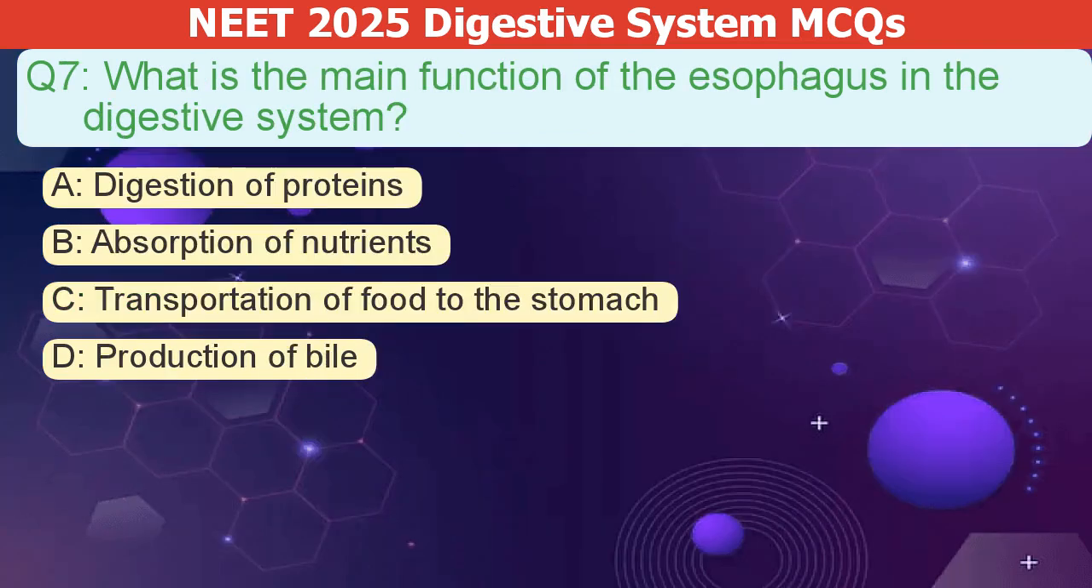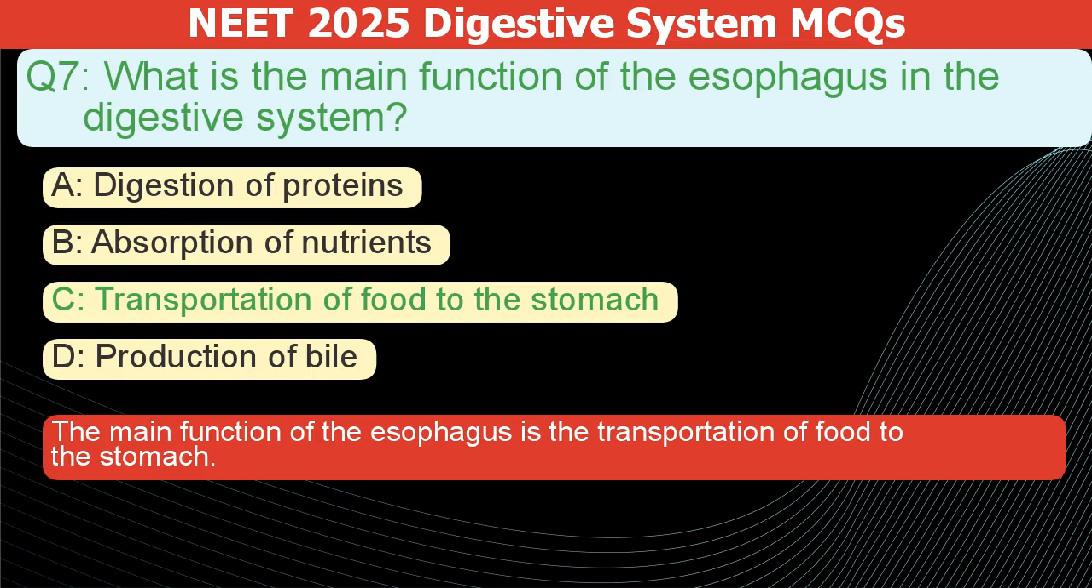What is the main function of the esophagus in the digestive system? A. Digestion of proteins. B. Absorption of nutrients. C. Transportation of food to the stomach. D. Production of bile. The correct answer is C. The main function of the esophagus is the transportation of food to the stomach.